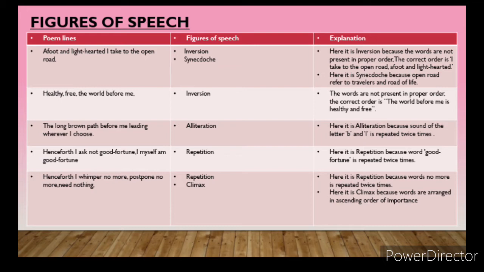I think all have the textbook and notebook in hand, so start writing the line by line explanation of the figures of speech in this line.